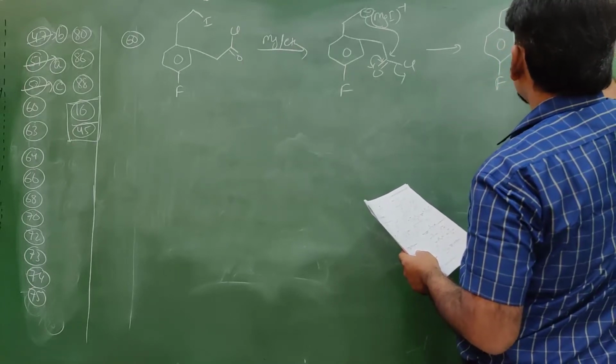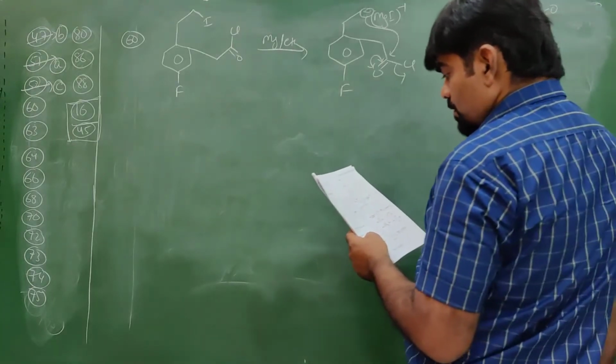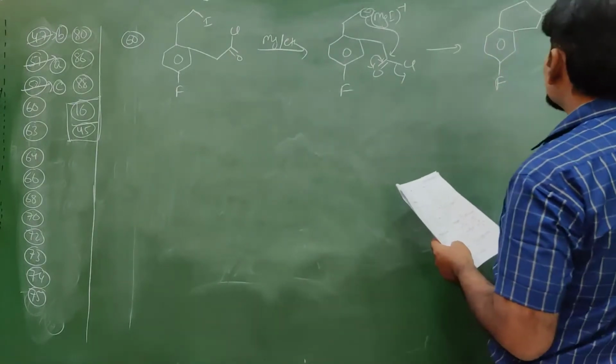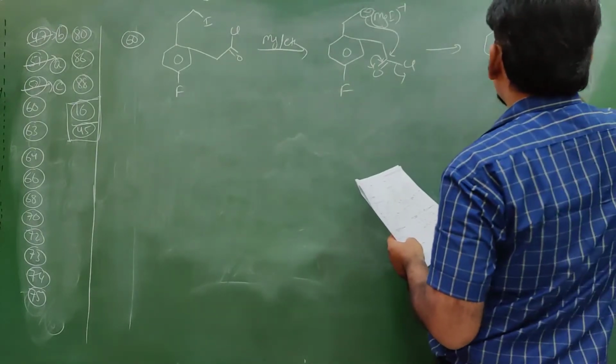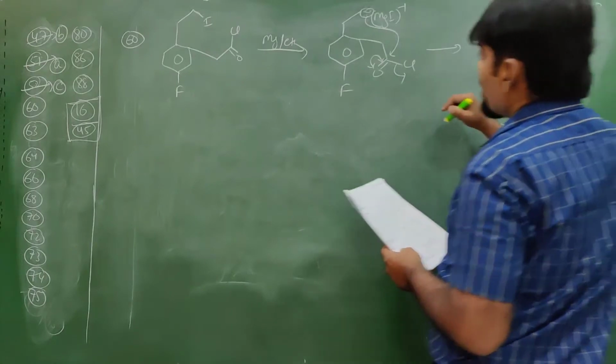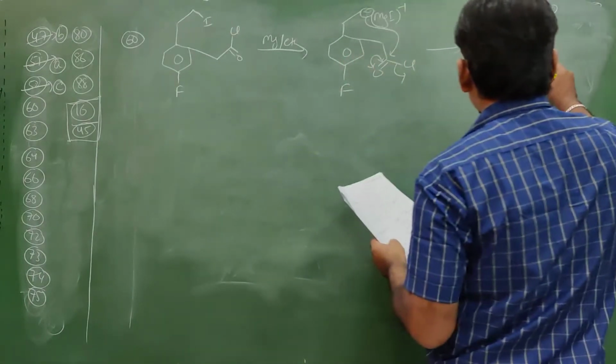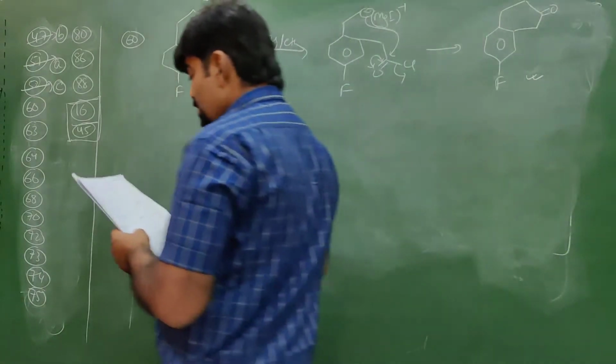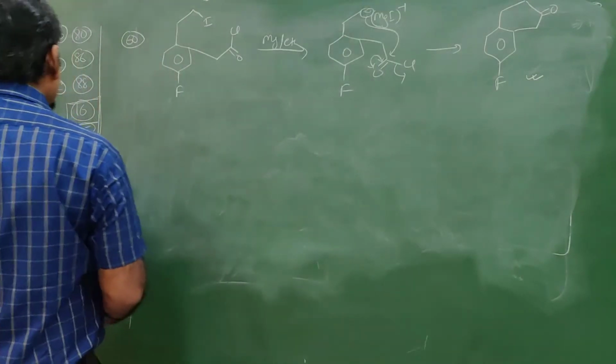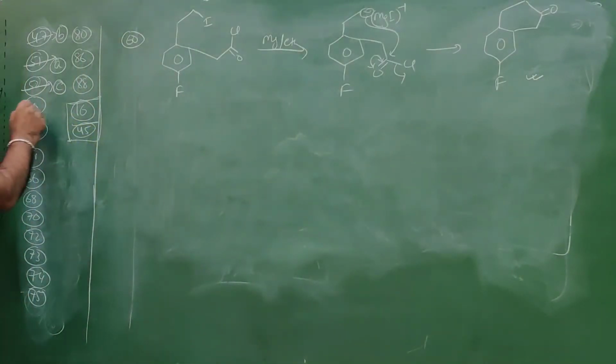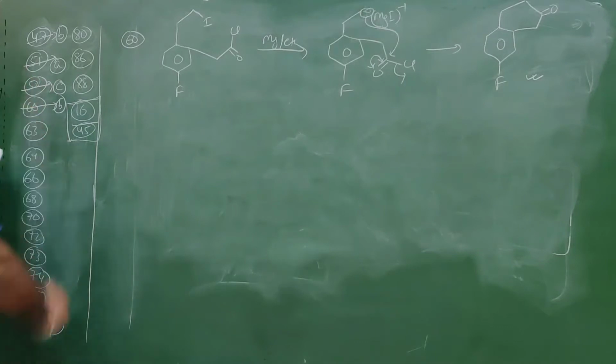At the second position there is a double bond O. Alright, so 1, 2, 3, 4, 5, 6 membered ring. A 6 membered ring is formed. So this is the product. So the final product of this reaction is answer B. B is the right answer.